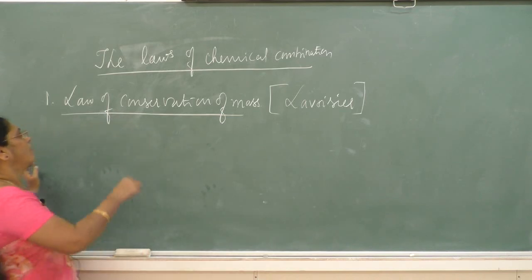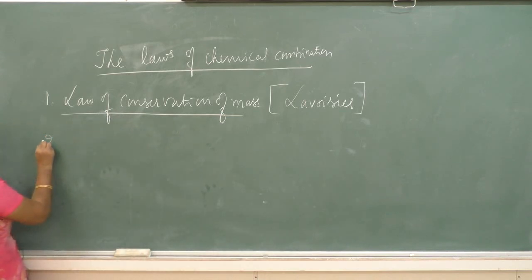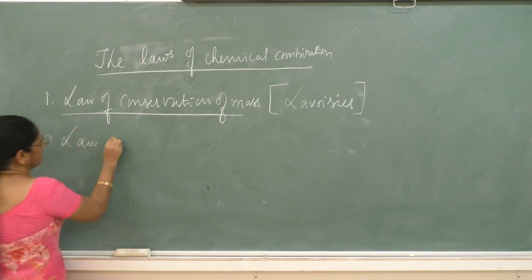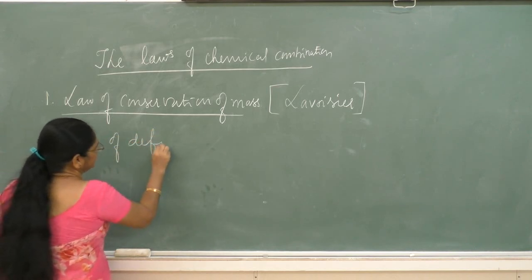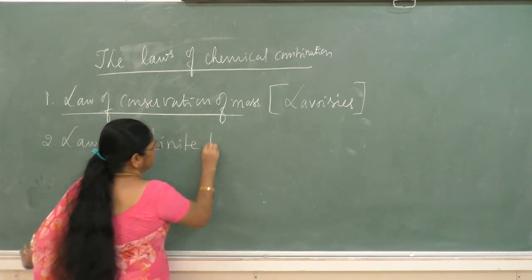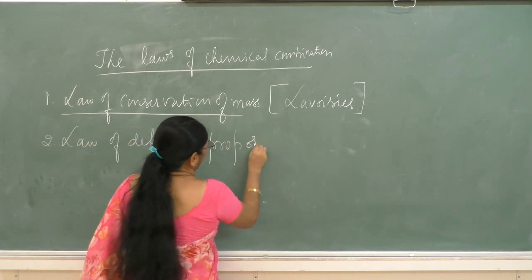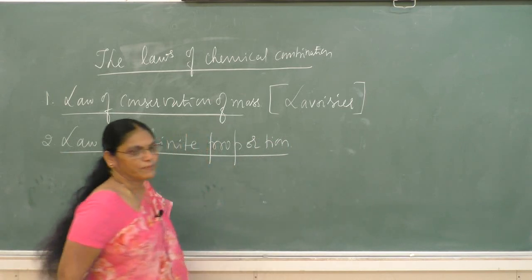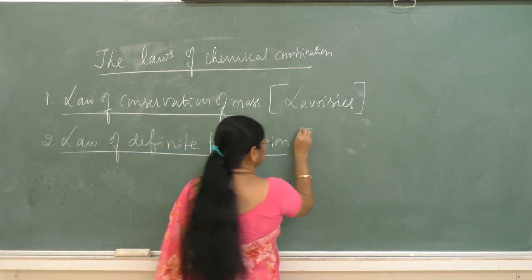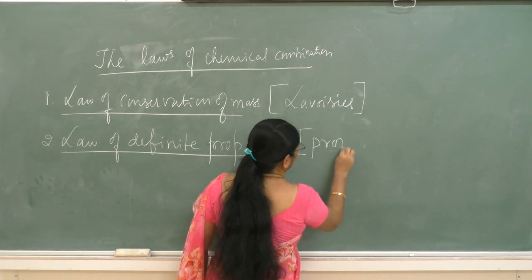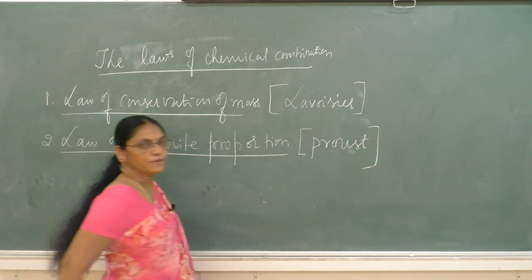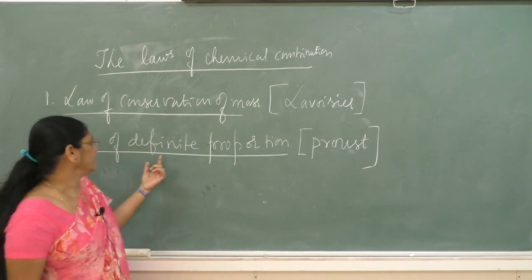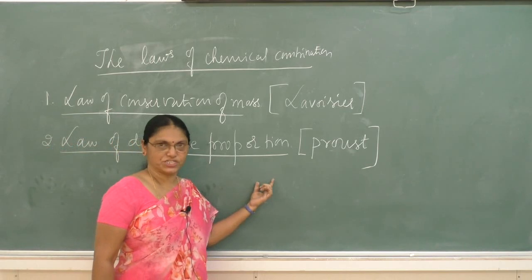The second law of chemical combination is the law of definite proportion. This law was proposed by Proust. What is the statement of the law of definite proportion?